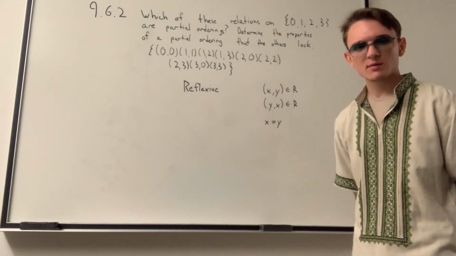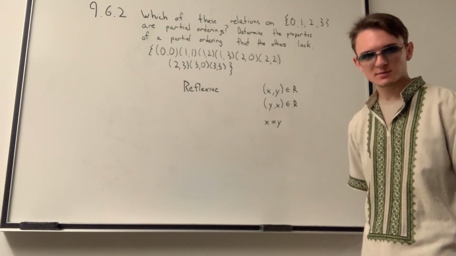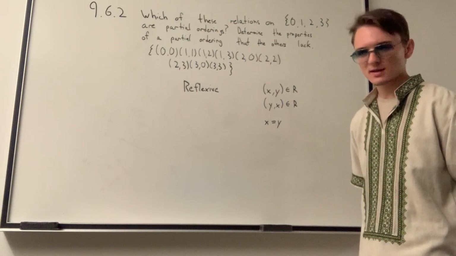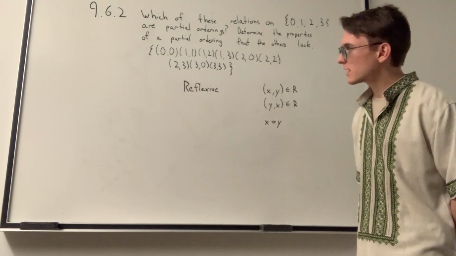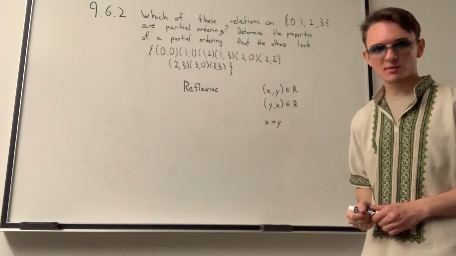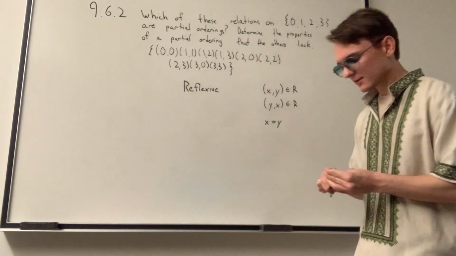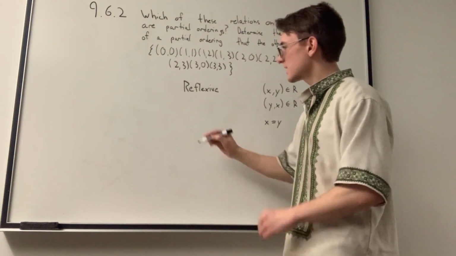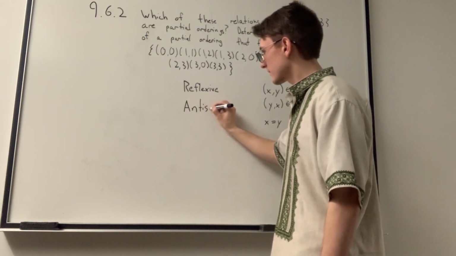That means that (0,2) should not exist if our relation is antisymmetric. And of course it does not. So that's handled. We have (2,3), and we do not see (3,2) anywhere. We have (3,0), and we do not see (0,3) anywhere as well. So we can finally, with confidence, say that our relation is also antisymmetric.